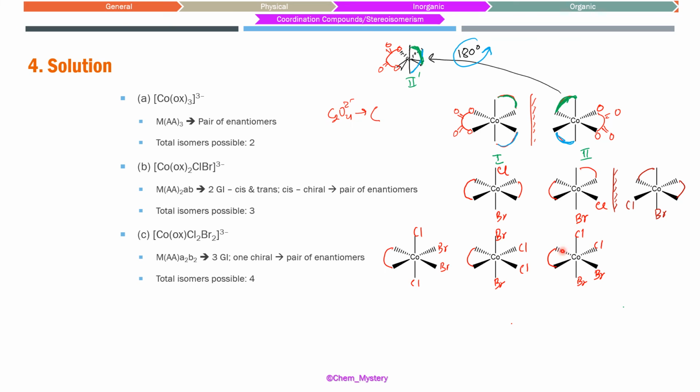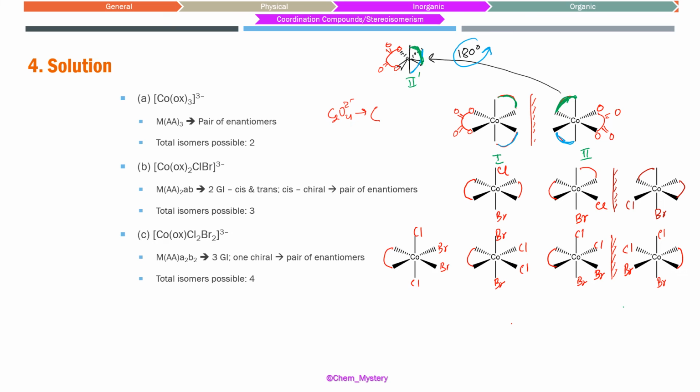If you are cutting from this particular plane, this is not a plane of symmetry because here you have got chlorine, here you have got bromine. Okay, so this compound, having no planes of symmetry, is going to have its non-superimposable mirror image. For that, this is going to be Cl, Br, there is Cl, and there is one Br.